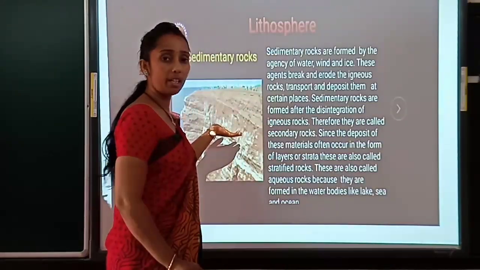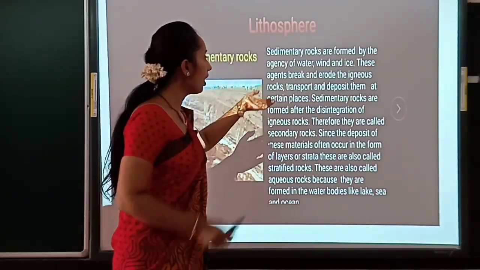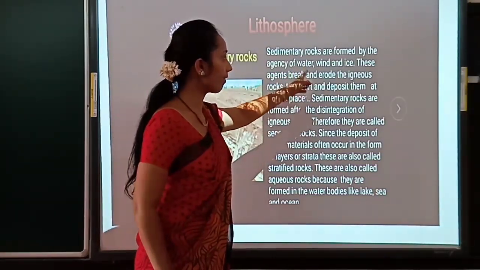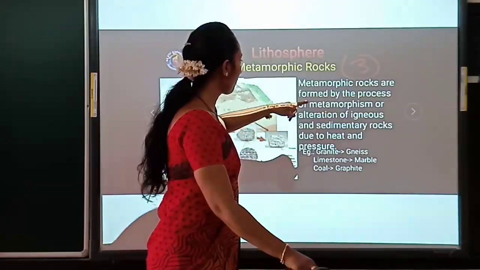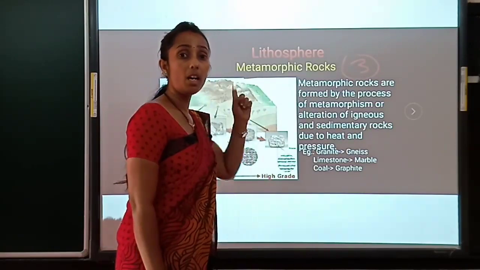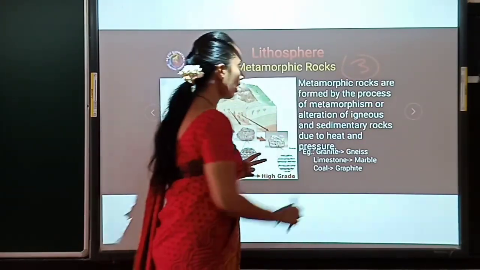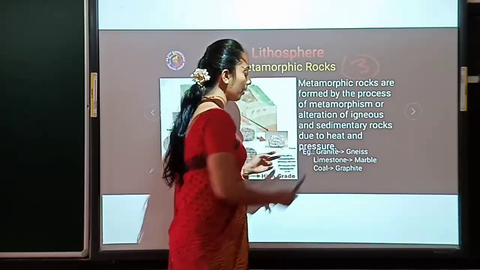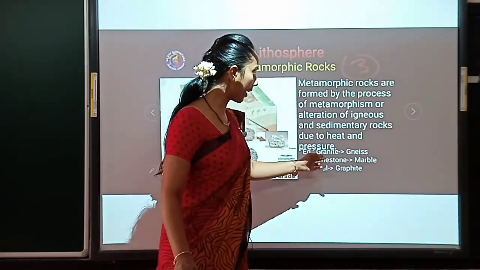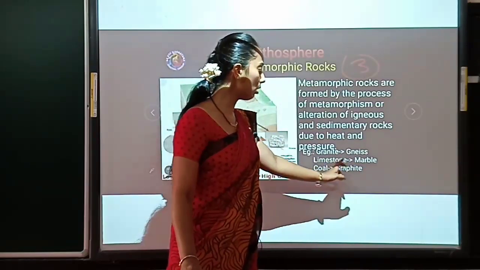Clear? Sedimentary rock is an alteration of a primary rock due to the natural agents water, wind and ice, whereas metamorphic rock is an alteration of igneous and sedimentary rock because of heat and pressure. The examples are granite to gneiss, limestone into marble, coal into graphite.